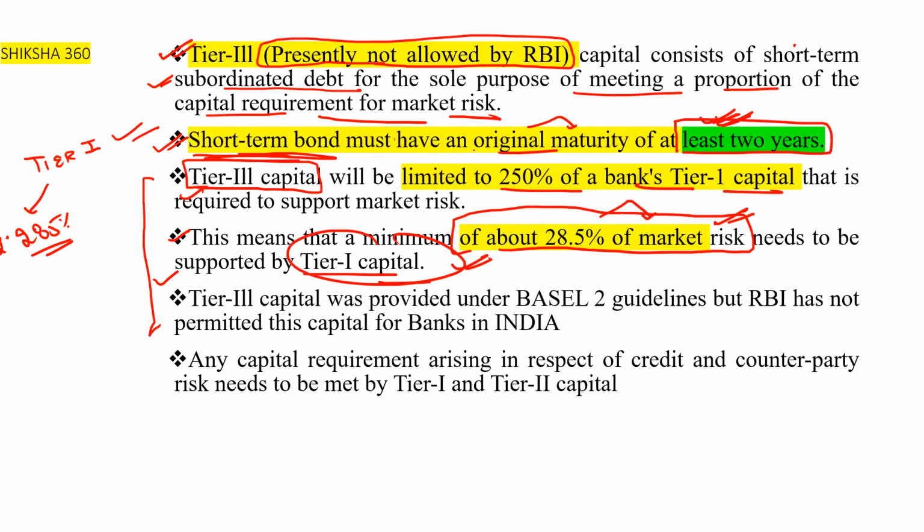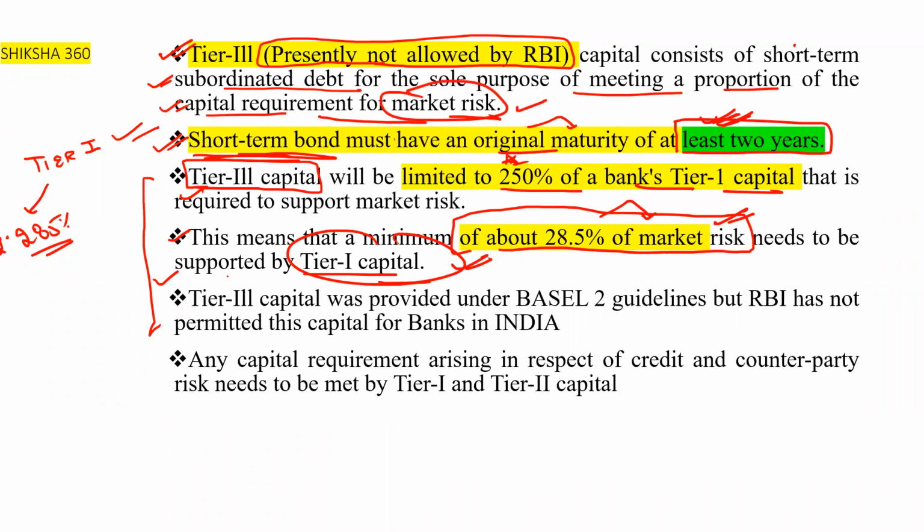Here tier 3 capital will be limited to 250% of the bank's tier 1 capital that is required to support the market risk. Tier 3 capital is a capital requirement for the market risk.